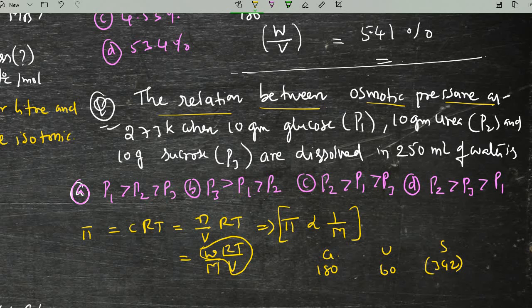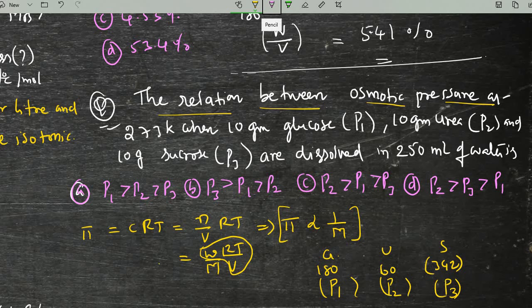If you have these numbers with you very clearly, then the osmotic pressure of glucose is given as P1, osmotic pressure of urea is given as P2, and osmotic pressure of sucrose is given as P3. Assume these are the symbols given for osmotic pressures.